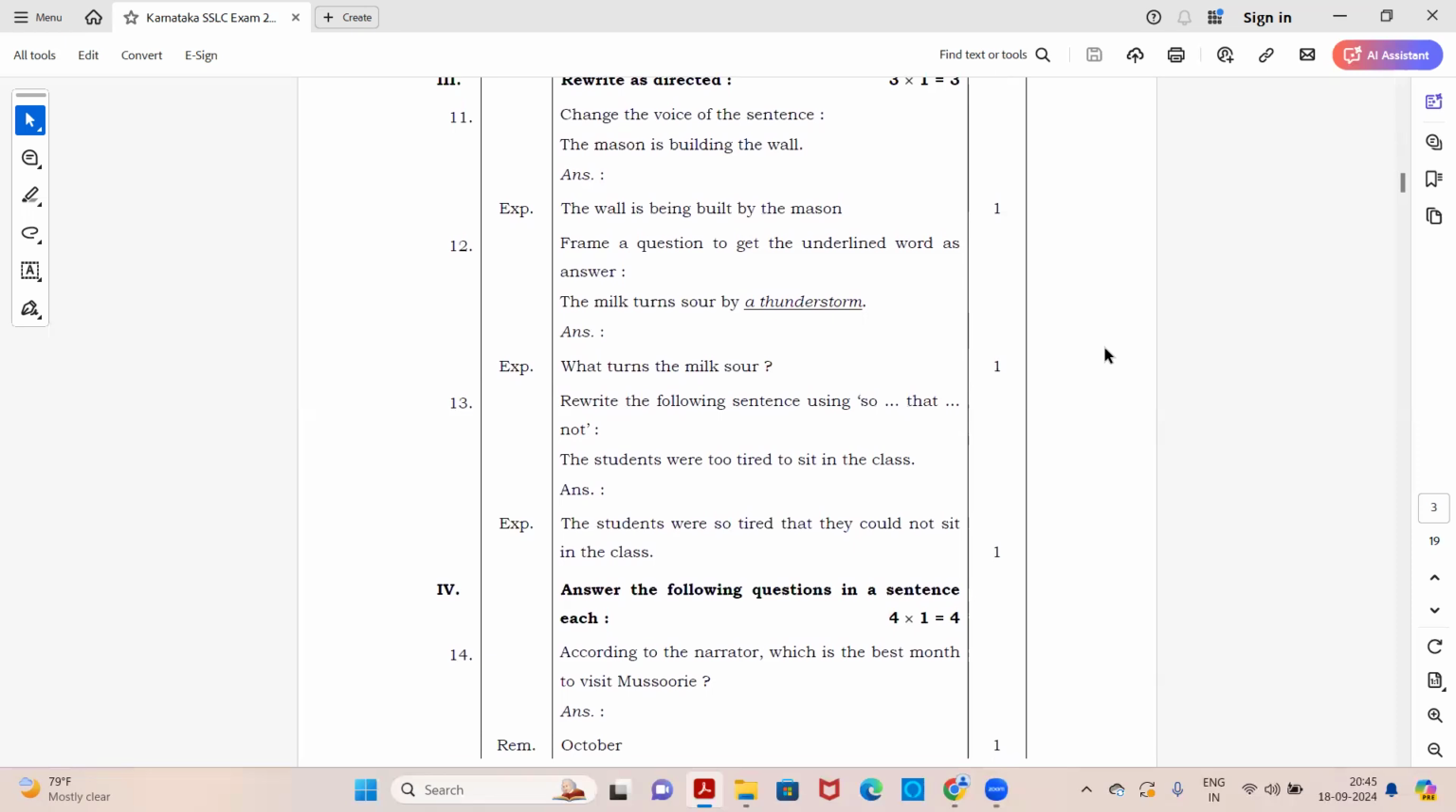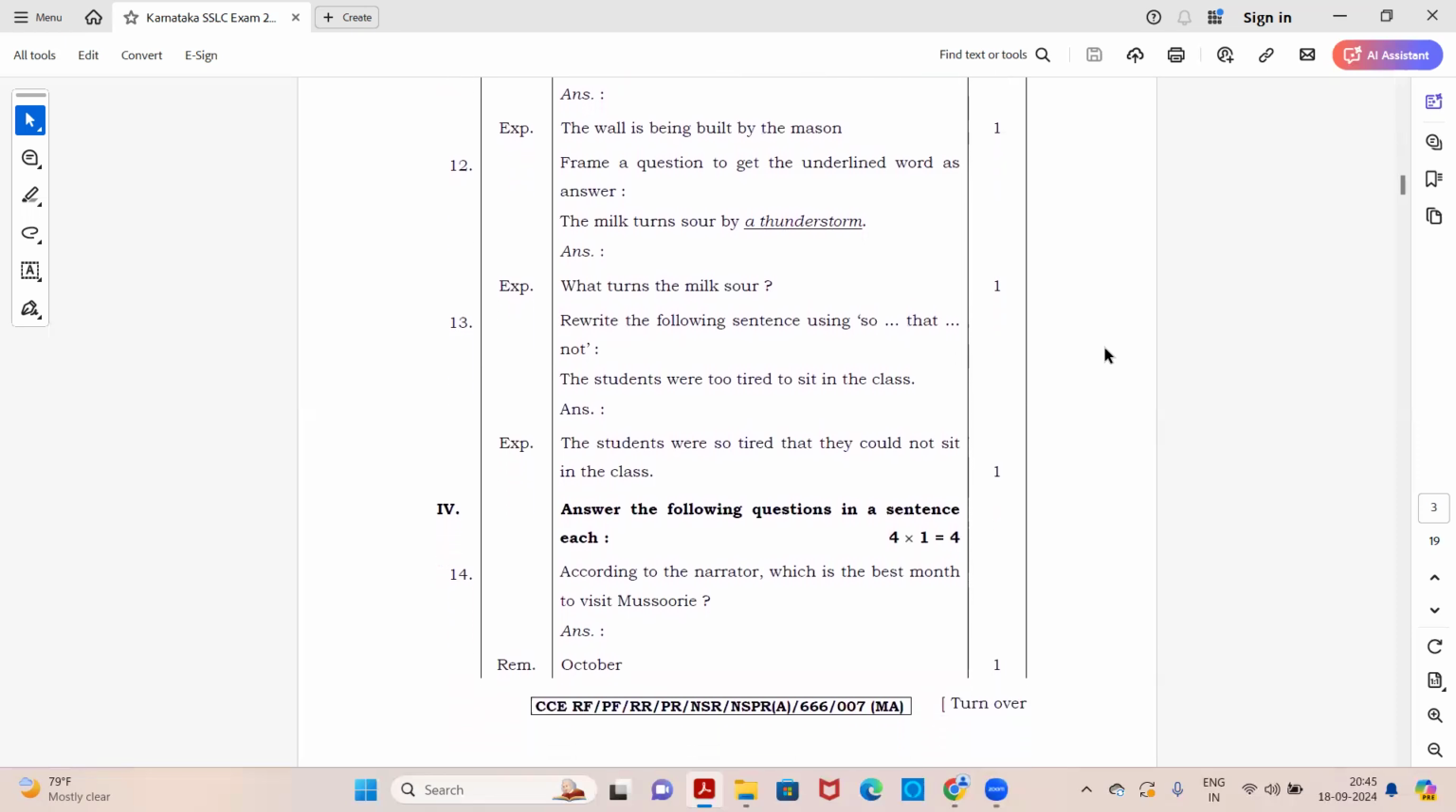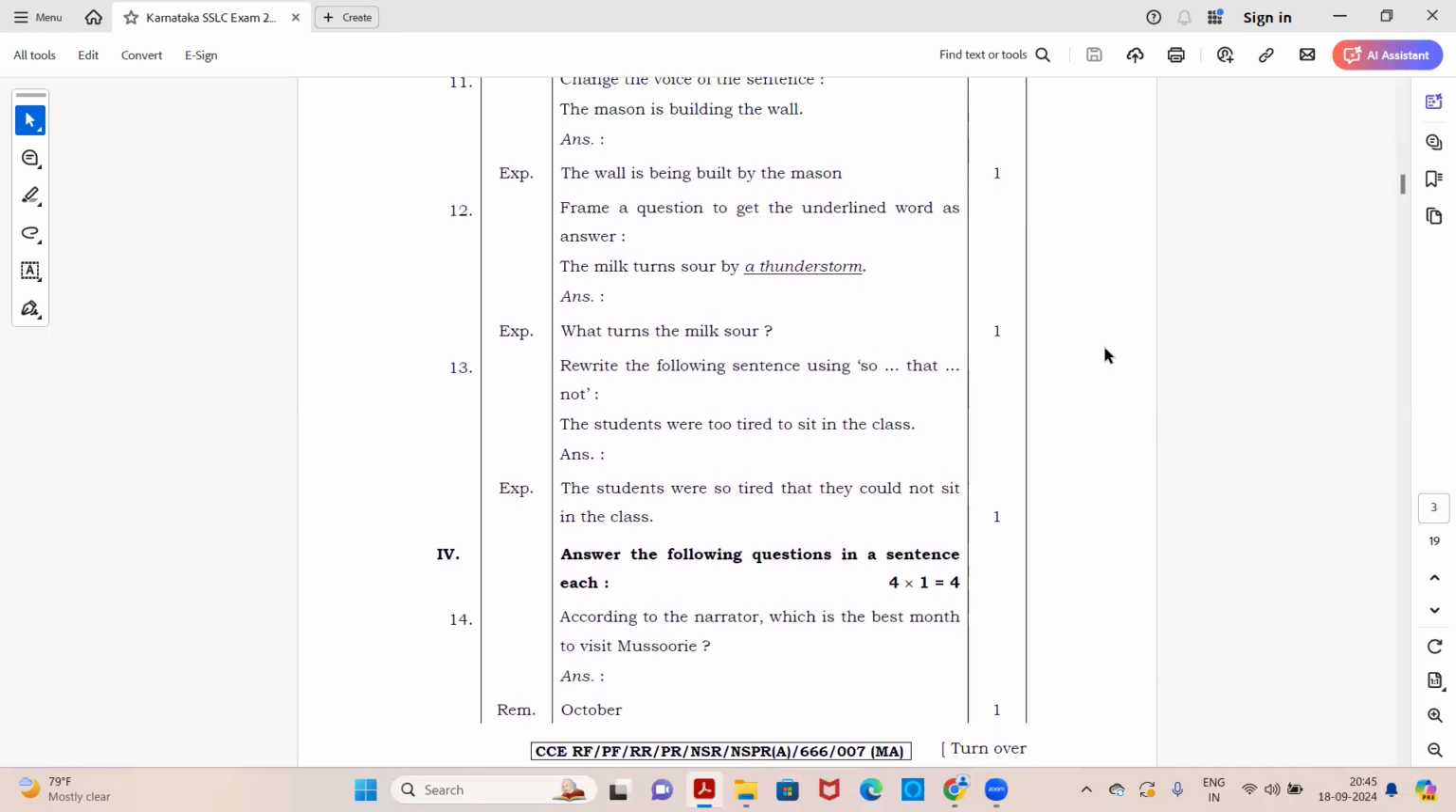The mason is building the wall. So this is an active voice. You need to change this sentence into passive. So the answer will be, the wall is being built by the mason. So if you write this way, you get 1 mark.